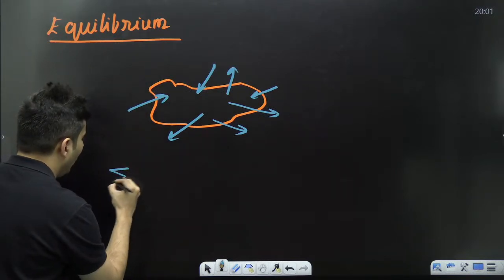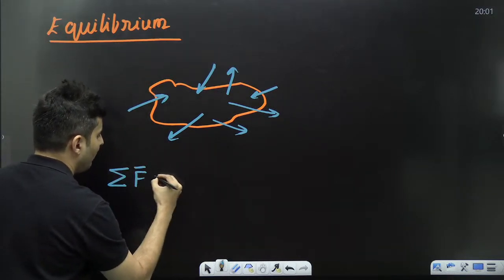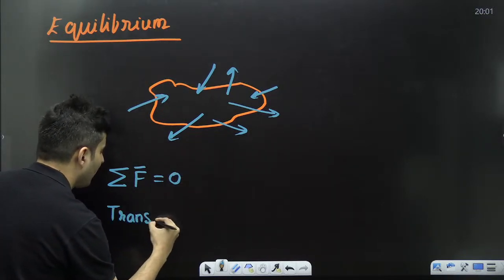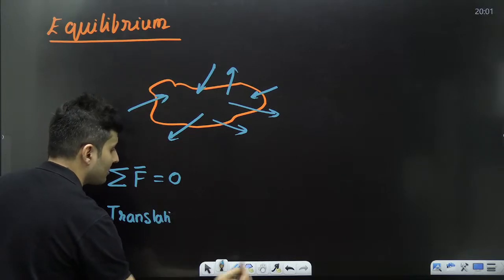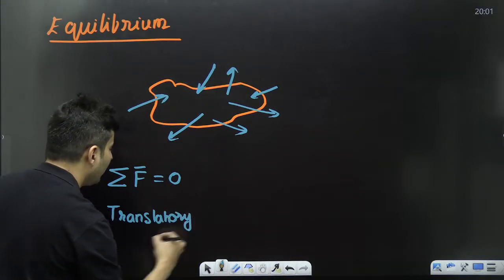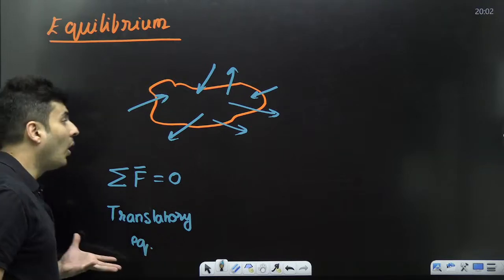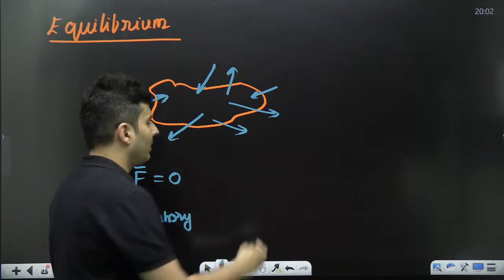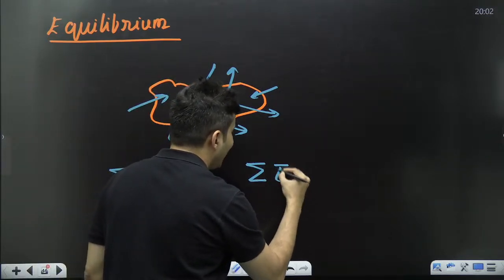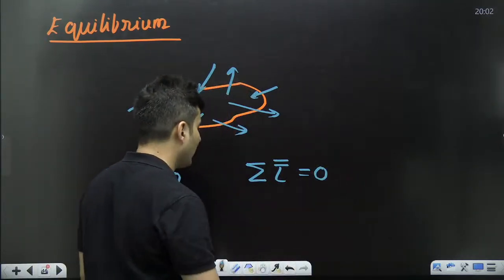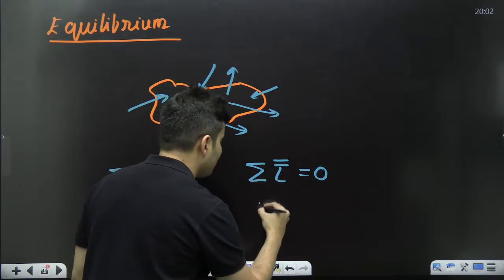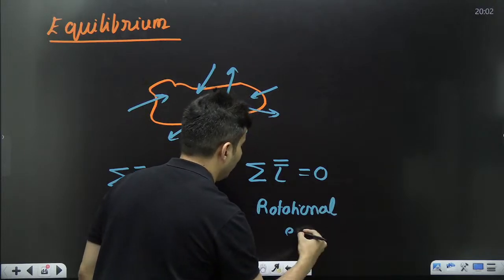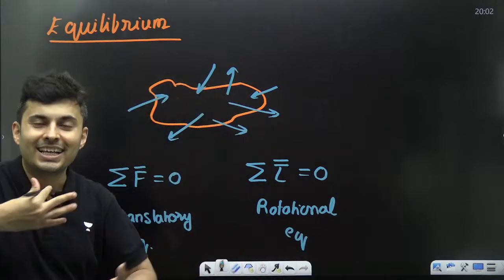If I add all the forces and I find that it is 0, then I will say that it is in translational equilibrium. If all the forces cancel, then there is no translation. But if I measure the net torque and it is 0, I will say that it is in rotational equilibrium. That means it is not rotating.